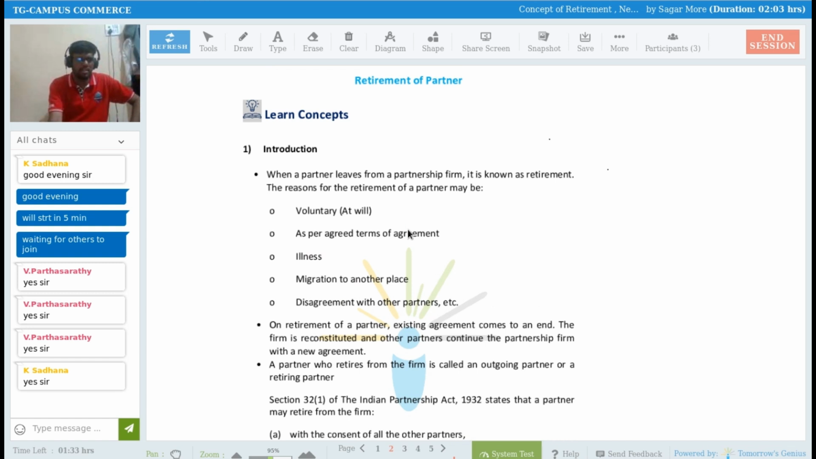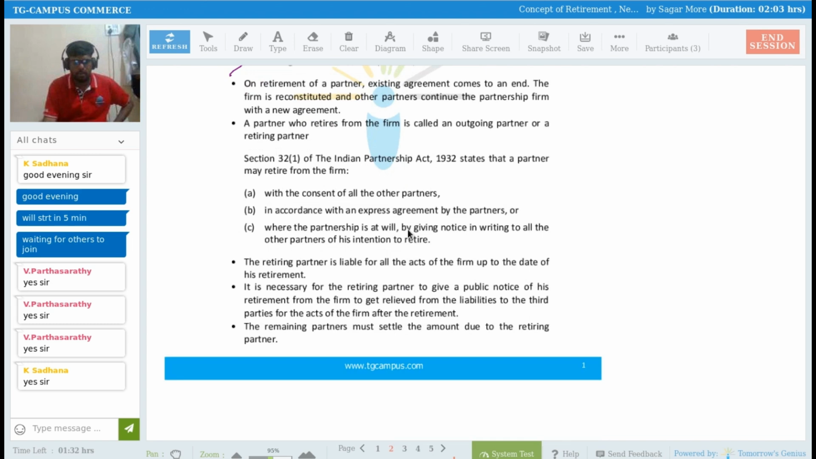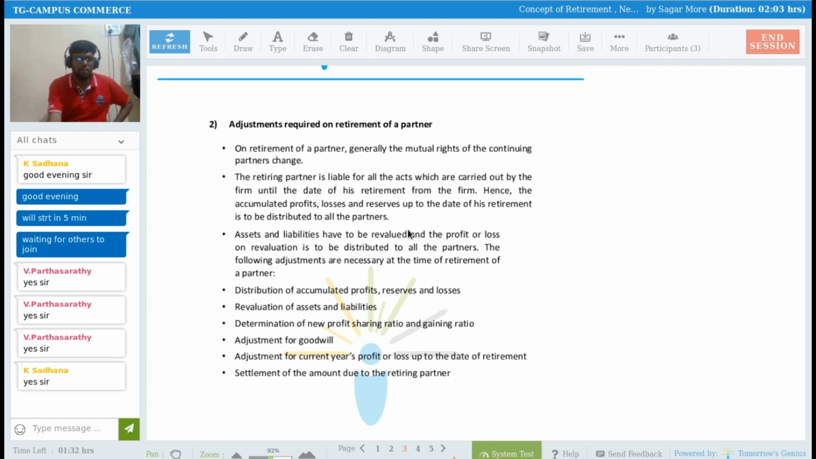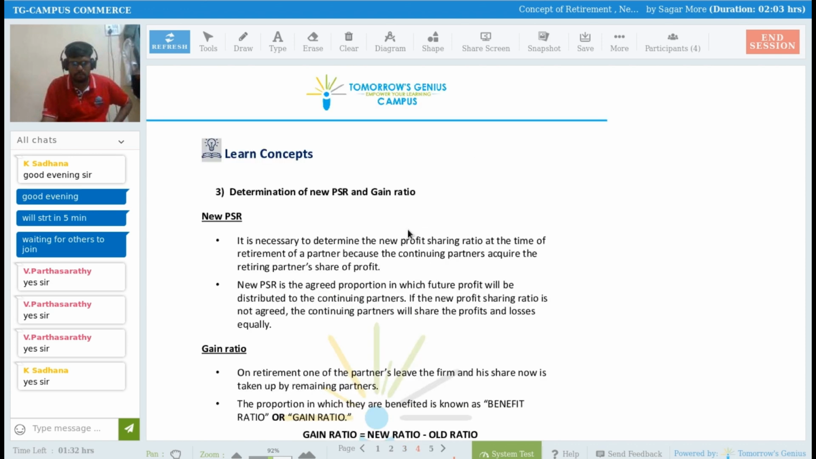See here, a voluntary retirement is there. He is voluntarily retiring from the partnership business, or because of illness he is retiring from the business. Because of migration to another place, he is retiring from the partnership business. Because of disagreement among the partners, he is retiring, or as per the agreed terms of the agreement, it is written in the agreement that after 10 years, partner C will retire, right? So n number of reasons will be there because of which the partner is going out of the business as a retirement. What are the adjustments that we have to do in case of retirement of a partner? That I have just discussed with you.